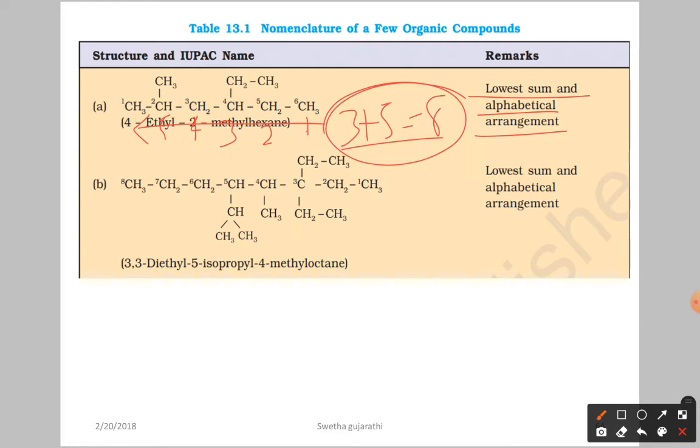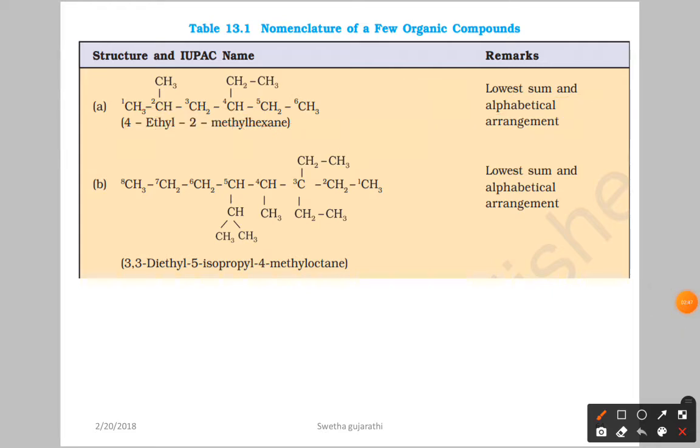After that, you are going to write according to alphabetical order. So ethyl will come first. You are going to write 4-ethyl first, then after that 2-methyl. The parent chain is hexane. We are not going to write 2-methyl-4-ethyl first. First you have to write the 4-ethyl. Why? Because of alphabetical order.